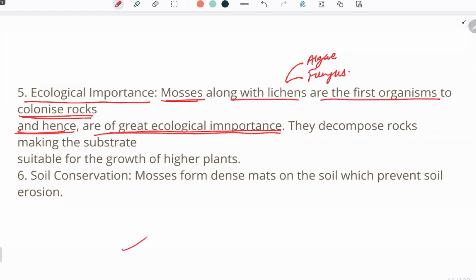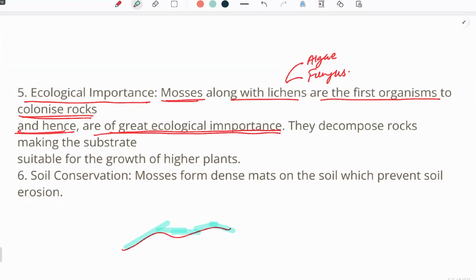The barren rock is colonized by these mosses. Whenever there is colonization of mosses with the lichens, these plants are going to break down the rocks into minute particles by their rhizoid-like structures, and this barren rock will get converted into a suitable fertile area, which will help in the growth of other plants. Then succession will take place.